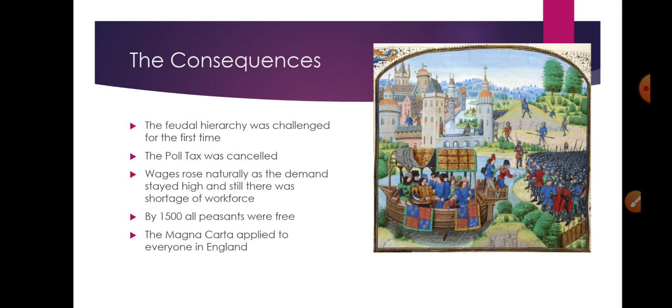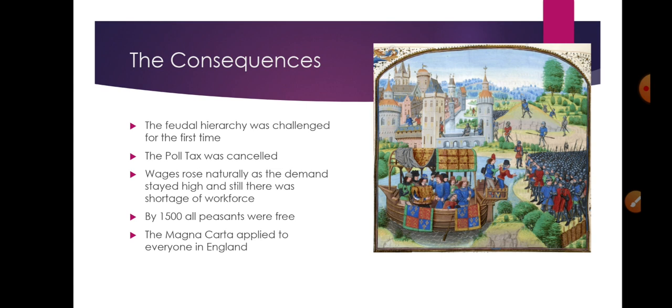Now, of course, the peasants' revolt might look like a big failure from the peasants' point of view. But it did have some positive impact on the life of the peasants. The feudal hierarchy, this pyramid that I showed you earlier, was finally challenged. Okay, this was the first time it was challenged. And another very positive thing coming out of this revolt was that the poll tax was cancelled, and it was not collected by the government. After this, wages gradually rose, and nobody could stop it because there was just no workforce. Okay?